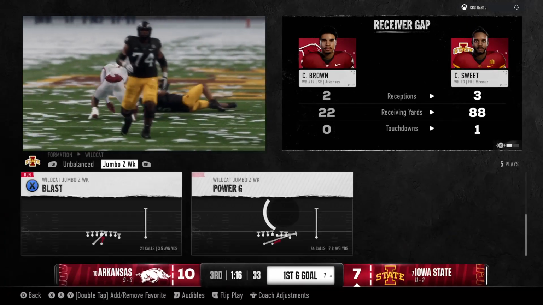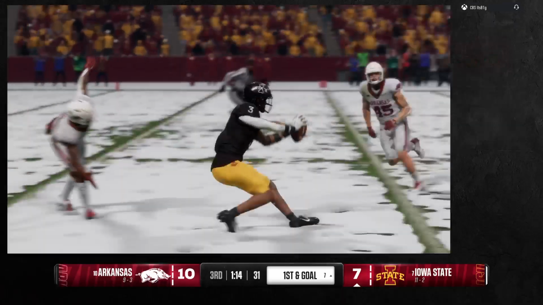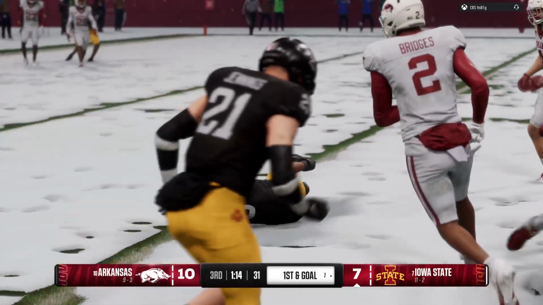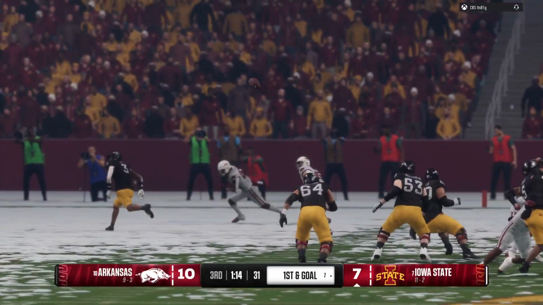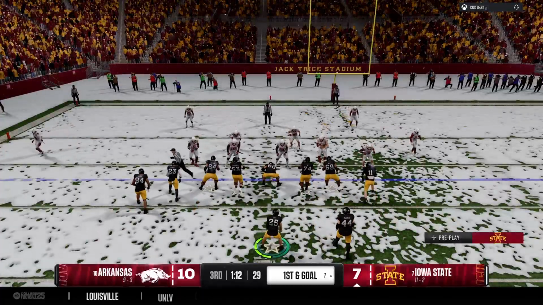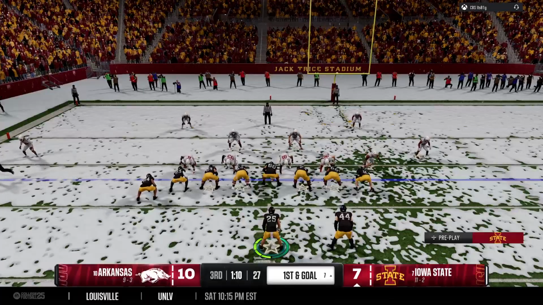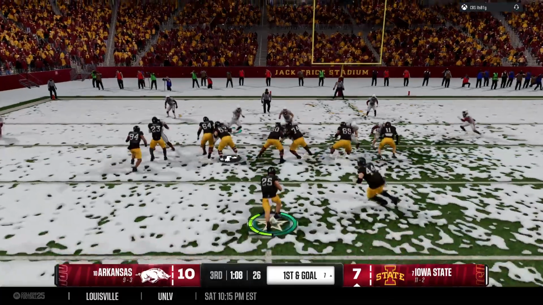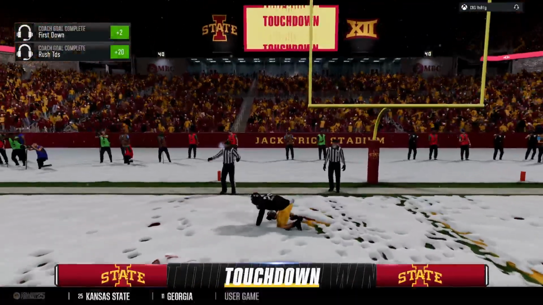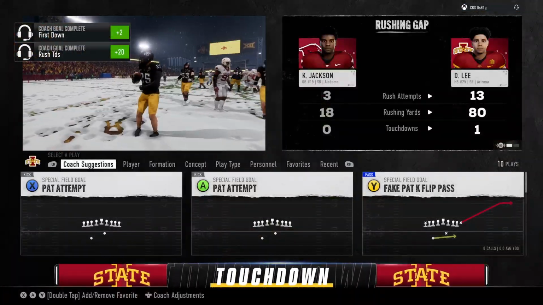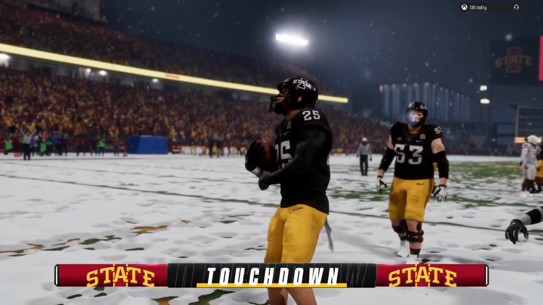Well, if I'm this defense, you get these guys to third down, you better bracket or double team some kind of coverage roll to this receiver to take him away. This guy makes another big play. The Cyclones looking to finish the drive here. It's first and goal. Touchdown, Cyclones. And they will claim the second half lead.